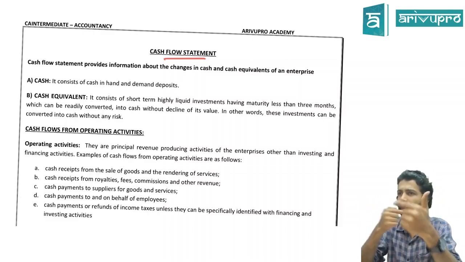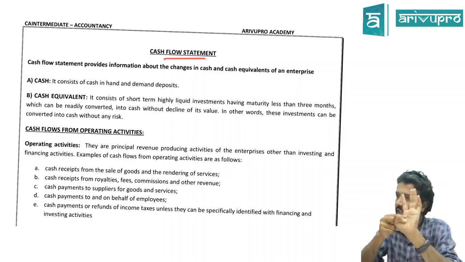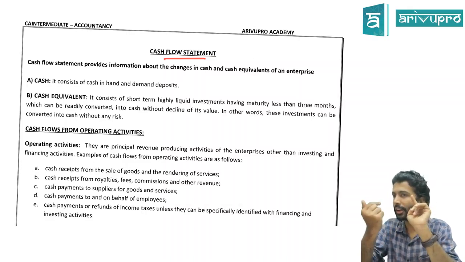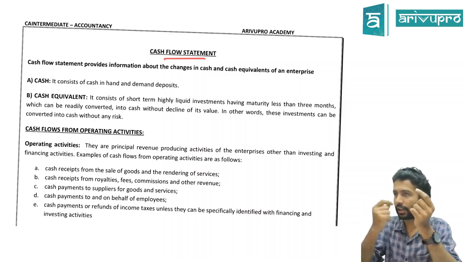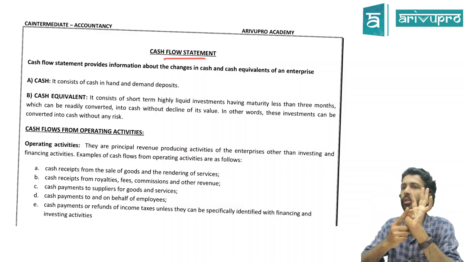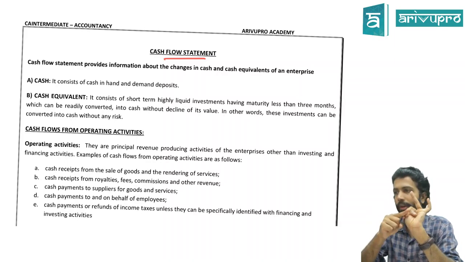Can you think of certain examples of cash which can form part of operating activity? Operation means what? Something which is related to business on a day-to-day basis. Think how the companies will get the cash or pay the cash as part of their daily activities. What could that be? Sale of goods. Will we account sale of goods? What is the statement name? Cash. That means we are interested in cash components. It is not just sale, it is cash sales. Or if you're doing a credit sale, you will later receive the cash from debtors. So cash received from debtors is also operating activity. Correct? Cash purchase, cash paid to creditors is also part of your operation, hence operating activity.